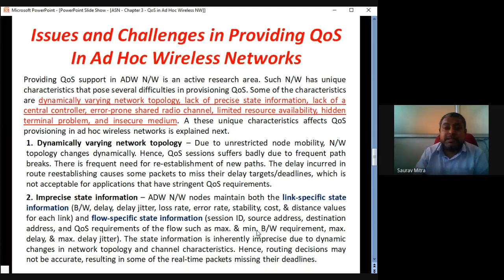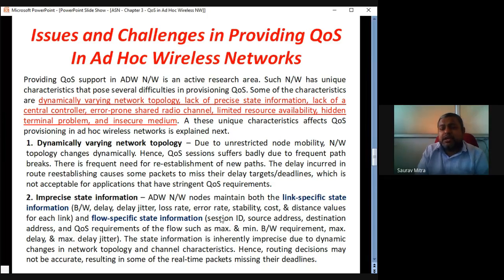So it's a two-directional problem. If you want precise performance from the network, we have to transmit a lot of overhead, not data packets. To carry more overhead, we have to use more bandwidth, and we cannot use more bandwidth because it's a bandwidth constrained network. So there is always an optimization problem among all the nodes for proper network connectivity and to offer QoS at the same time. So this is imprecise state information.